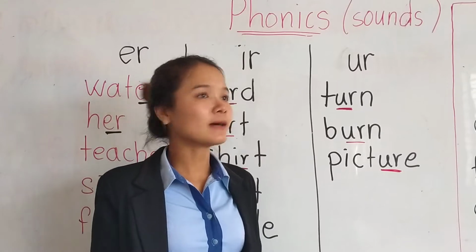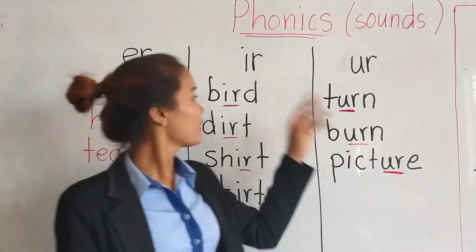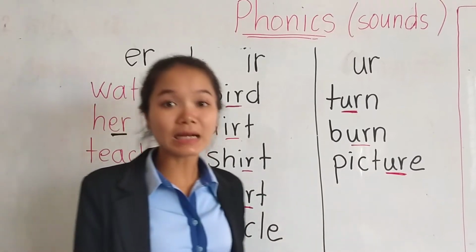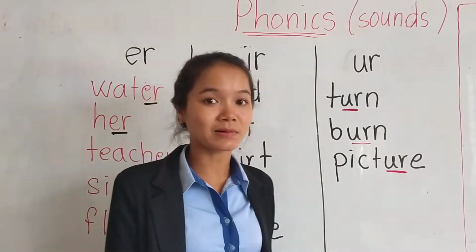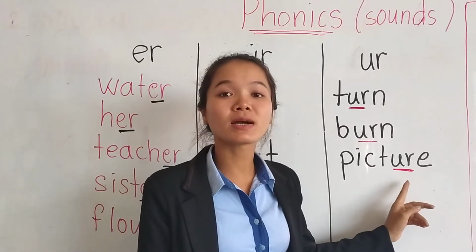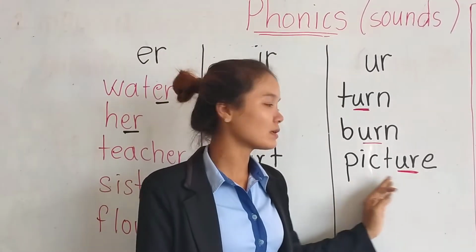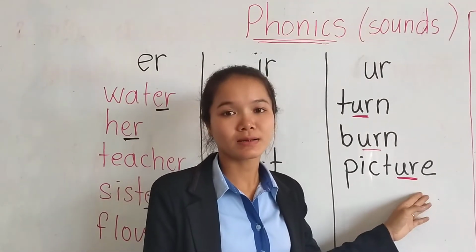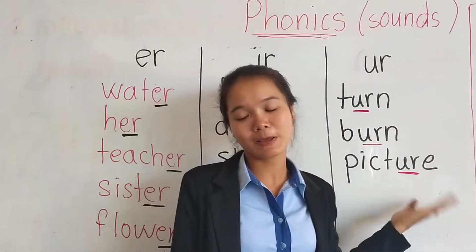So every word that has UR, IR, and ER always reads with this sound, right? Like this word, picture, picture, right? Again, picture, picture, right? The sound again.